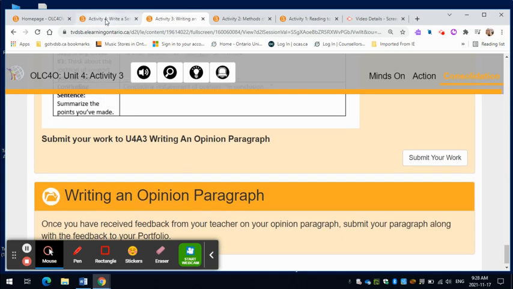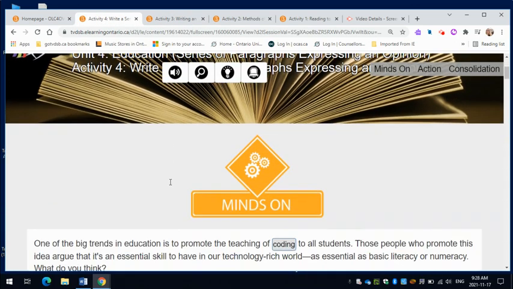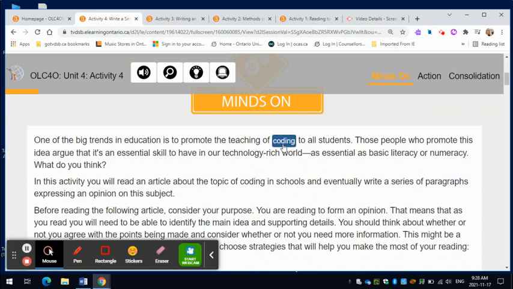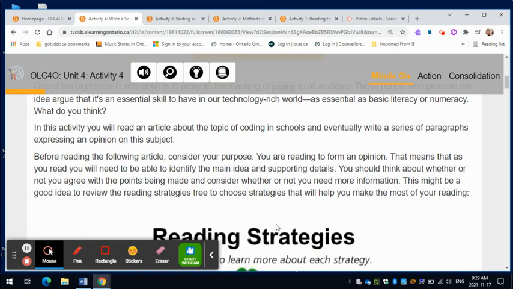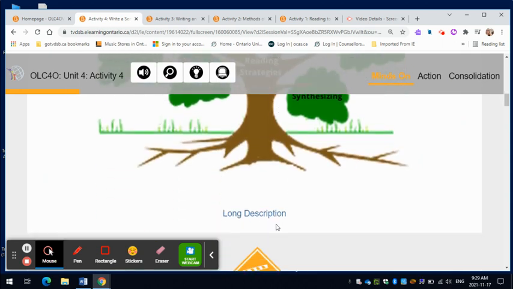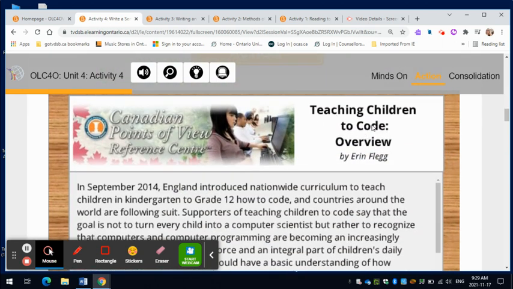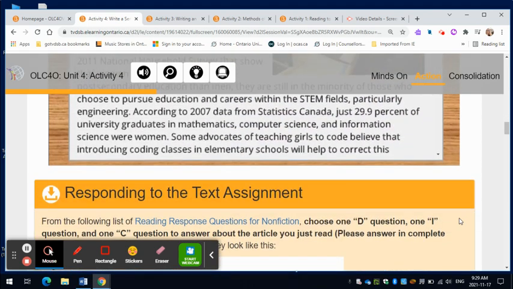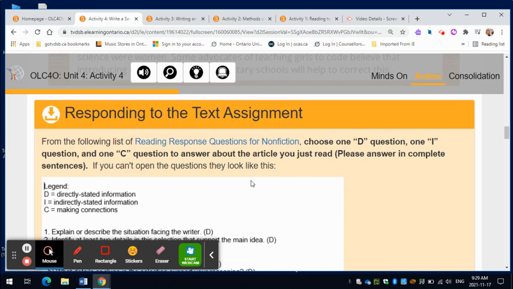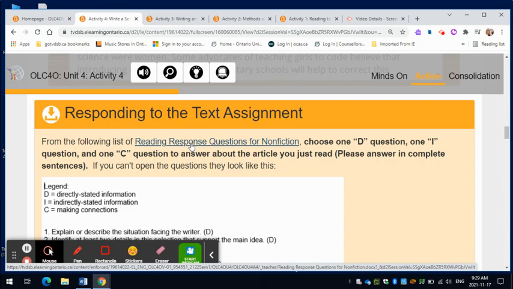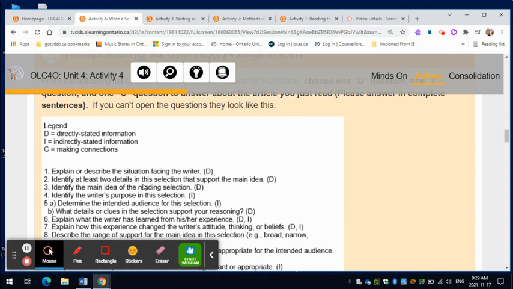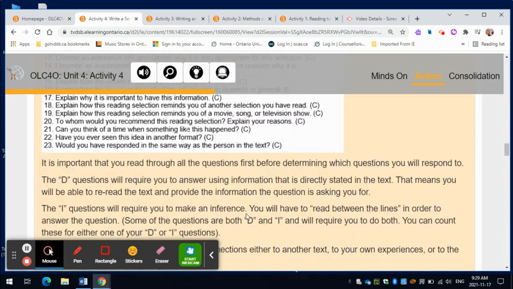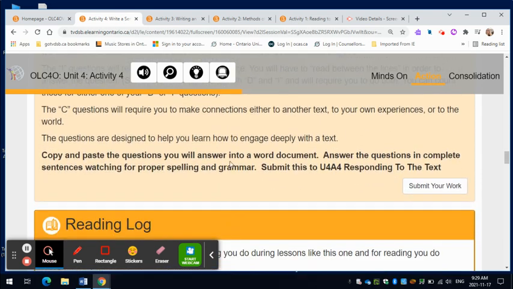Okay, and then finally, in activity 4, you are going to be reading an article about coding. All right, so you're going to make sure you're reading this through, and then you're going to read this article, Teaching Children to Code. Okay, because it has been a debate over the last several years of whether that should be in the curriculum and whether it's as important as reading and math. Then you're going to answer your reading response questions just like you're used to. If you can't open them, here is what they look like. Make sure you're telling me which question you're answering and submit that.